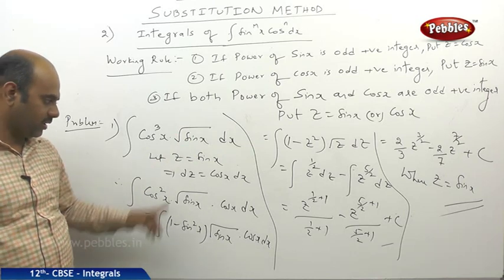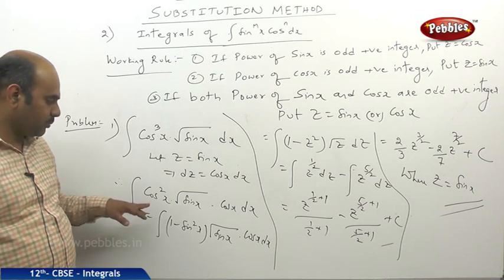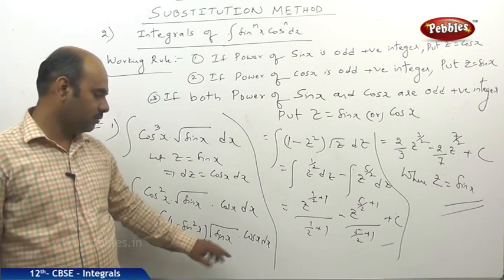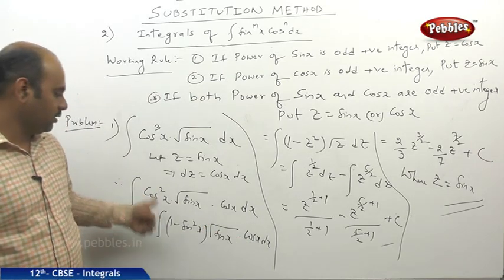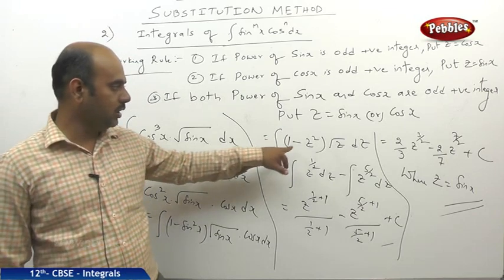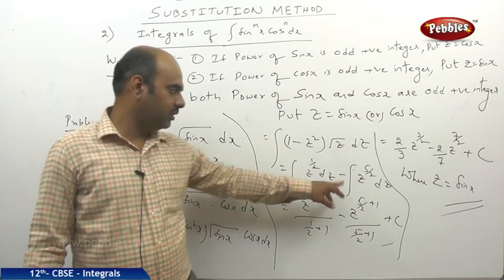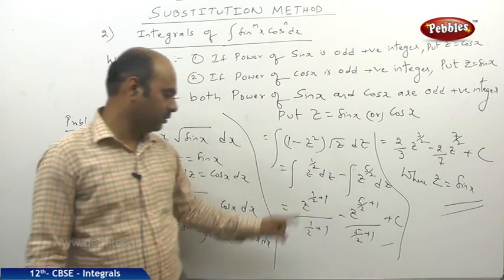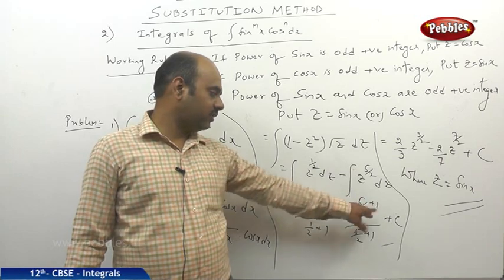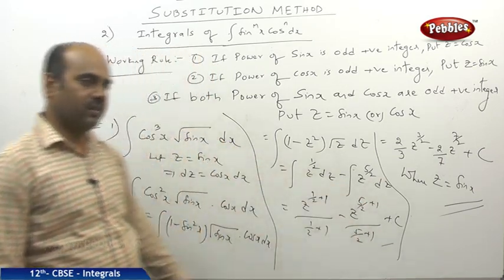Put z equals sin x, so dz equals cos x dx. Here we observe carefully that cos square x can be written as 1 minus sin square x, into root sin x into cos x dx. So z equals sin x means it is transformed to 1 minus z square into root z dz, which is z power 1 by 2 dz minus z power 5 by 2 dz. So z power 1 by 2 plus 1 by 1 by 2 plus 1, minus z power 5 by 2 plus 1 by 5 by 2 plus 1, plus c, and the rest is calculation.